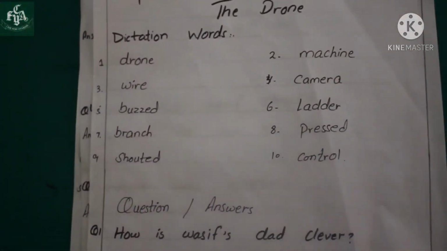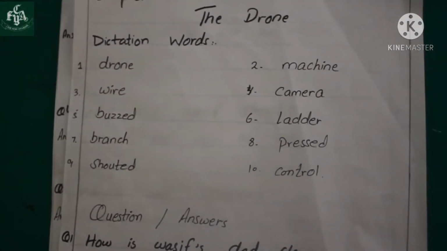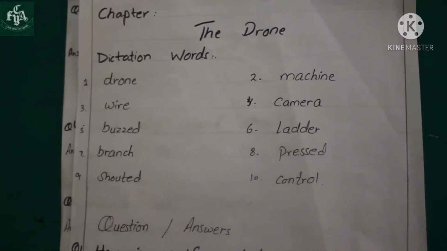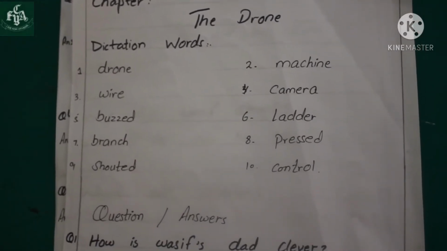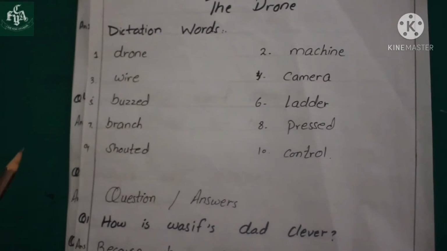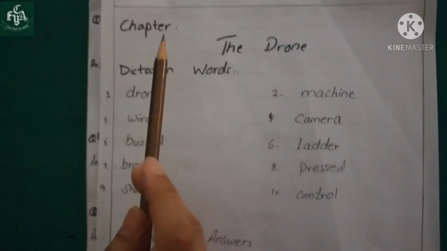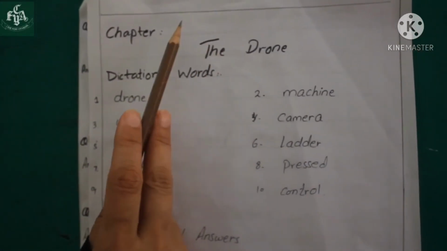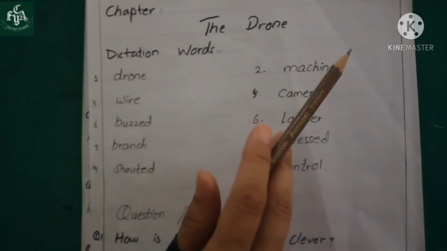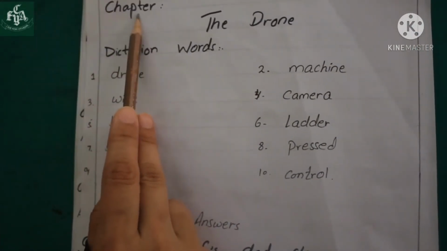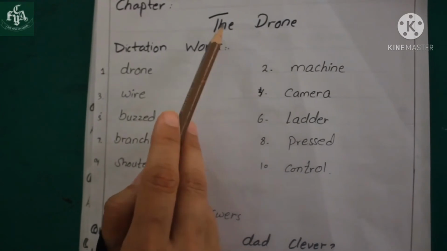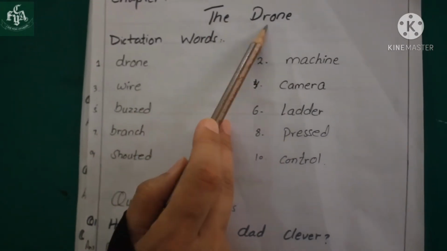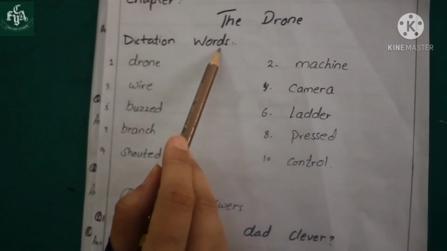As we are done with our reading and book work, so here we are going to start our copy work. So for this you have to write all of this work in your copy in neat handwriting. First write the date, classwork and serial number on the top of your page, and you have to draw a margin line. In the first line you will write chapter, and then in the second line you will write the name of the chapter, which is The Drone, and then the heading of dictation words.